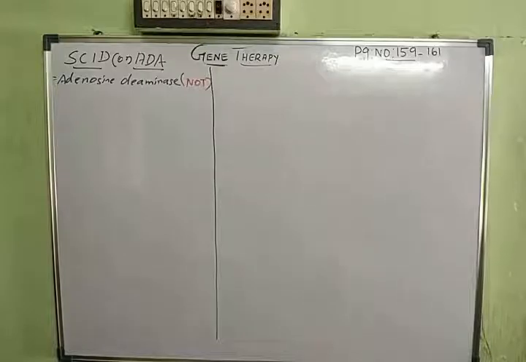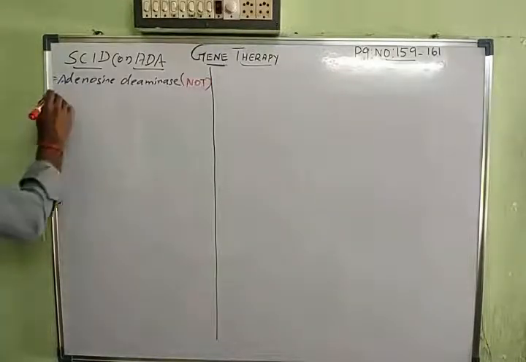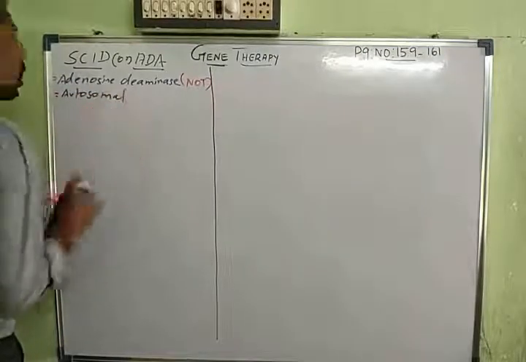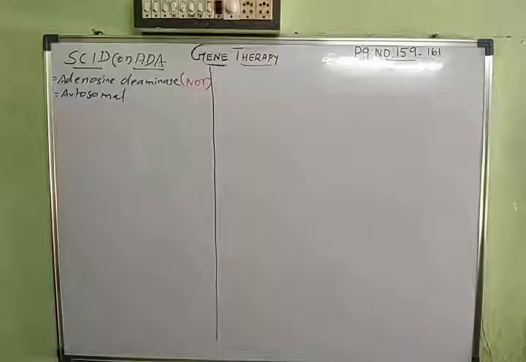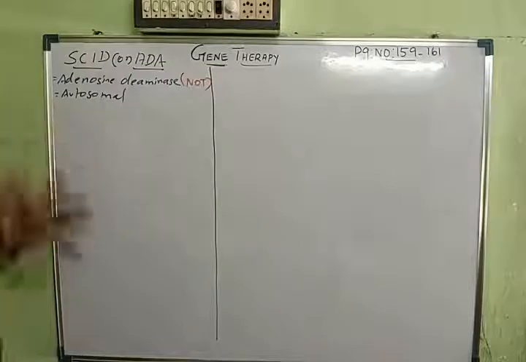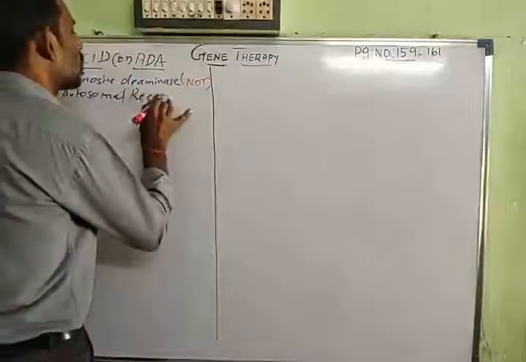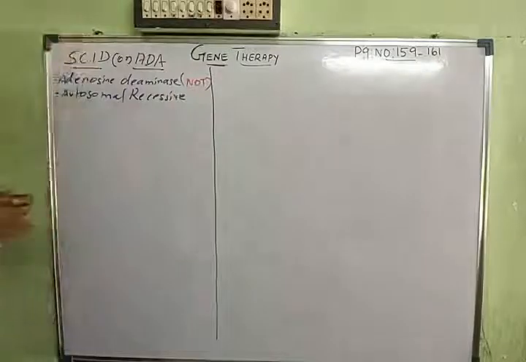Now, this disease is an autosomal disease. Autosomal means this disease is caused by your body chromosomes. We have two sets of chromosomes: one is the autosomes, another is the allosomes, that is, the body chromosomes and the sex chromosomes. So this disease is caused by an autosomal as well as recessive gene. Recessive means there are two kinds of alleles we have, one dominant and another recessive.